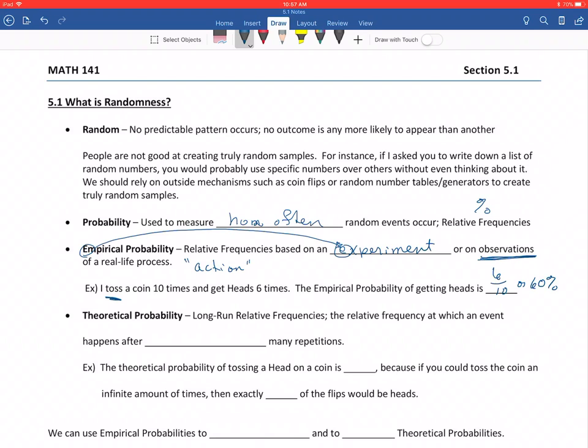So again, there was an action. I literally tossed the coin. There's an action. Tossing a coin is an experiment. I observed what happened in that process, and that's how I get an empirical probability.